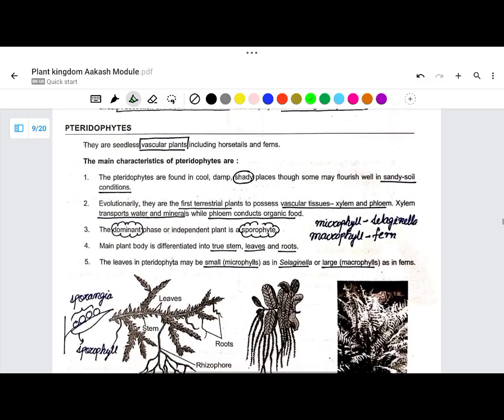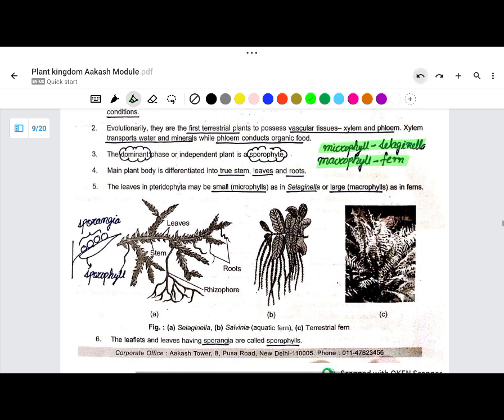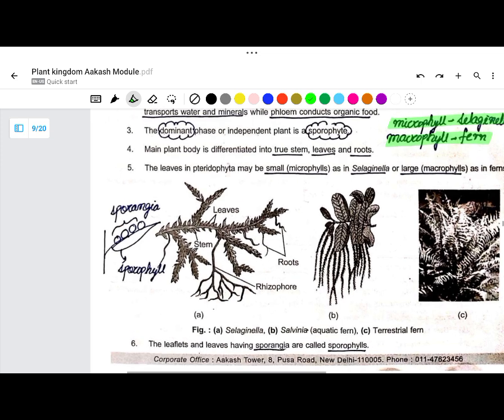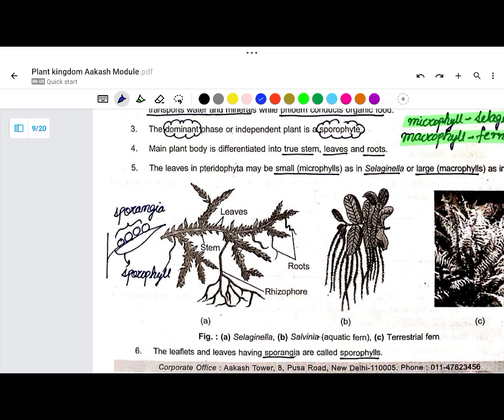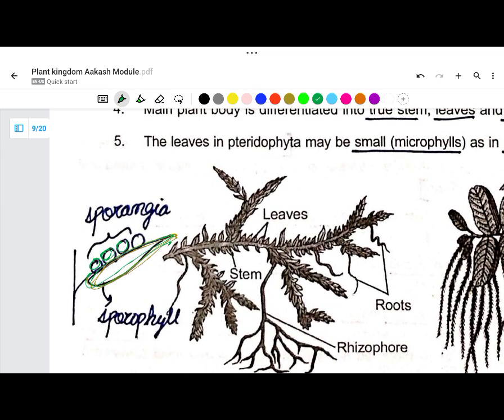Then pteridophytes. Microphylls are in Selaginella, and macrophylls in fern. Now, sporangia and sporophyll is a very classic case of confusion. The leaf is the sporophyll, and these are the sporangia, right?